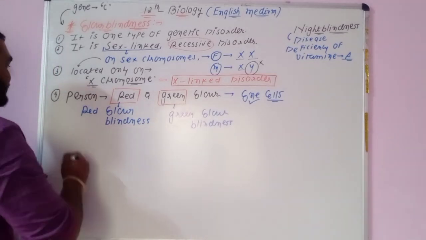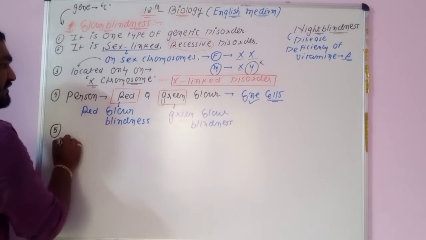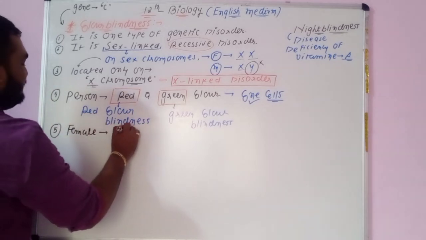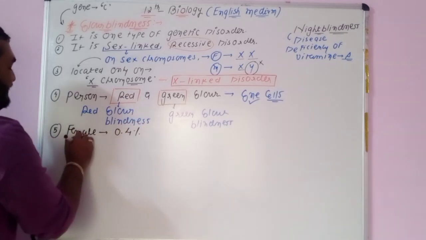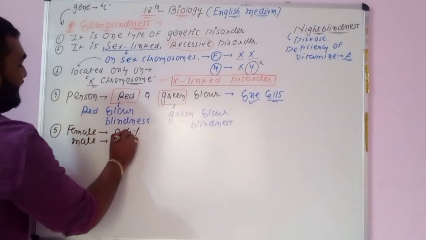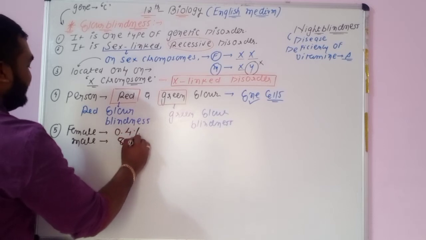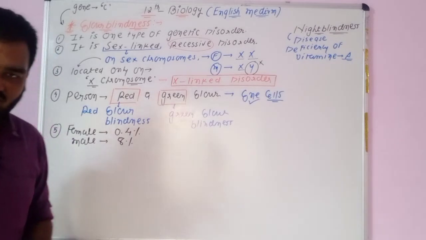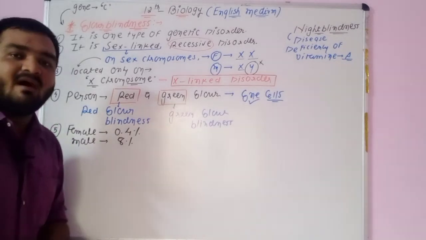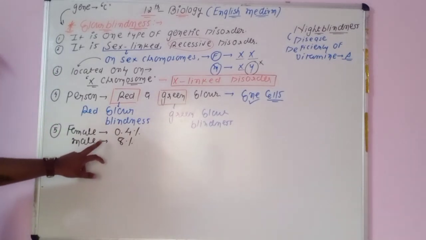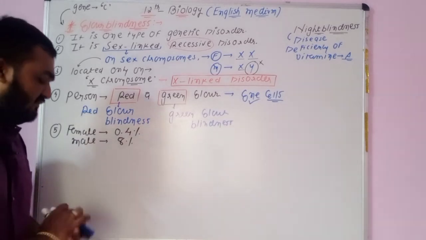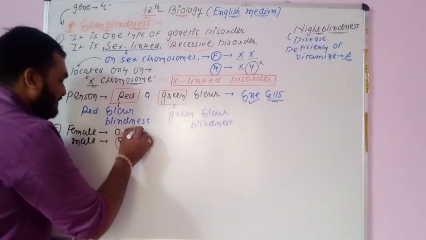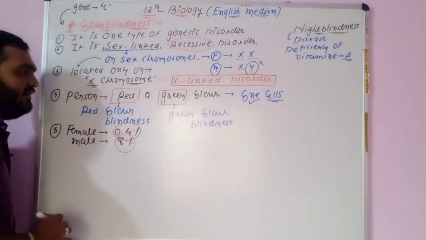Now, if we talk about point number 5, it is important. The frequency of color blindness in female is 0.4%, while the frequency of color blindness in male is 8%. This MCQ was asked in the last examination of the Gujarat board, taken in March 2020. So you will remember this.